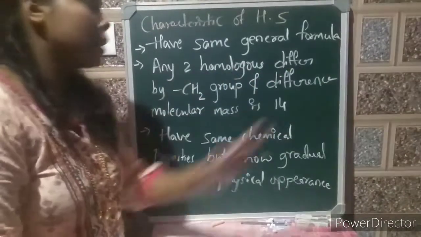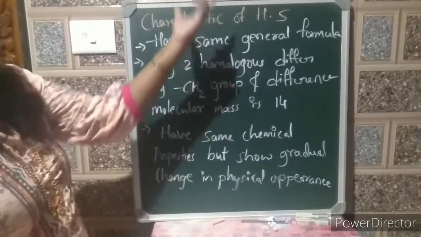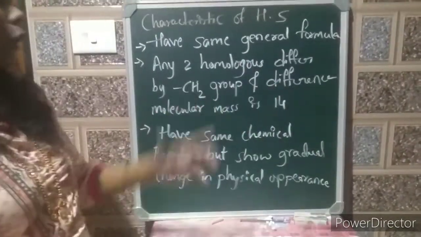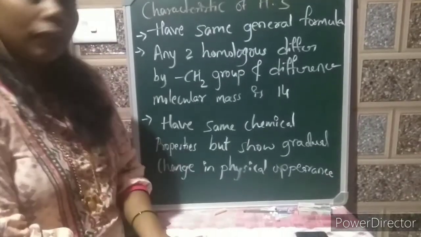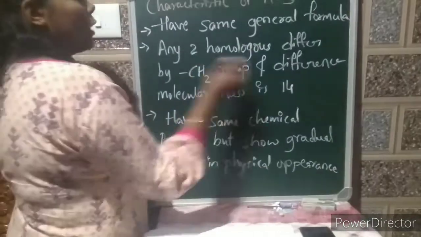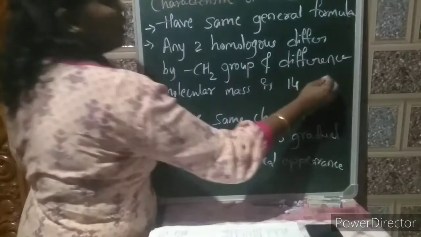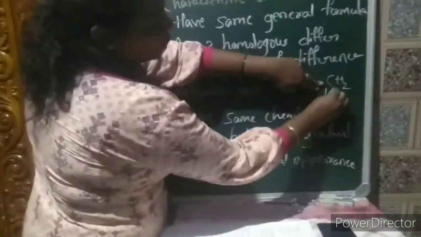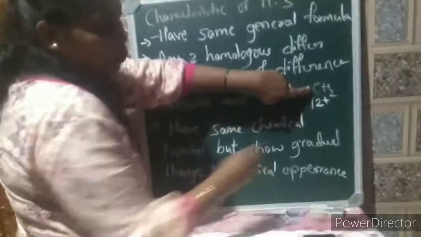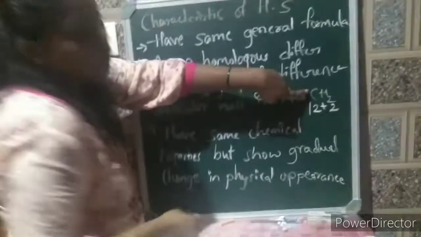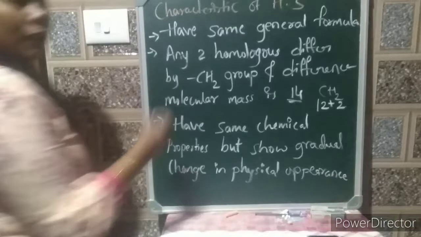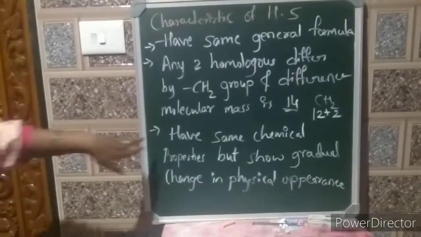Any two successive compounds in the homologous series differ by CH2 group, and the difference in the molecular mass is 14, because if you check the CH2 group, carbon has molecular mass of 12 plus 1 hydrogen has molecular mass of 1. There are 2 hydrogen atoms, so it is 2. 12 plus 2 is 14. Always the mass differs by the unit of 14.